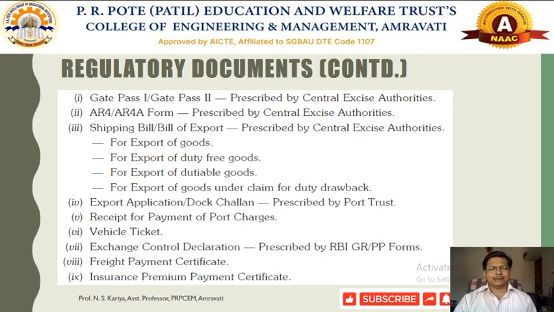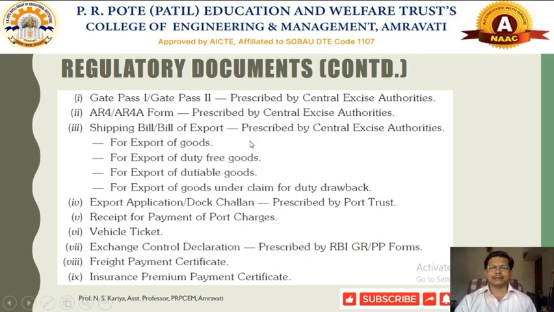The nine regulatory documents are: the first one is Gate Pass 1 and Gate Pass 2, specified by the central excise authorities. AR4 and AR4A form, again specified by the central excise authorities. Shipping bill or bill of export, prescribed again by the central excise authorities.